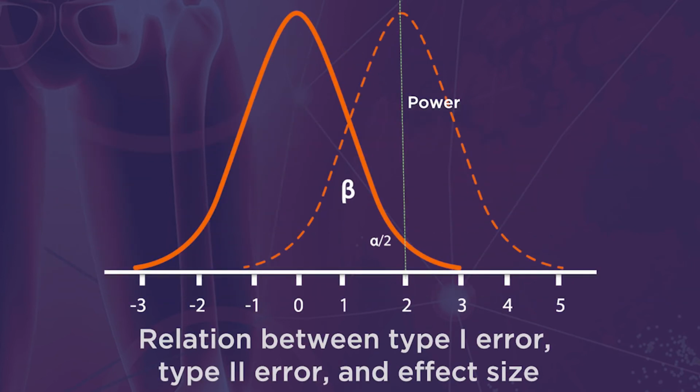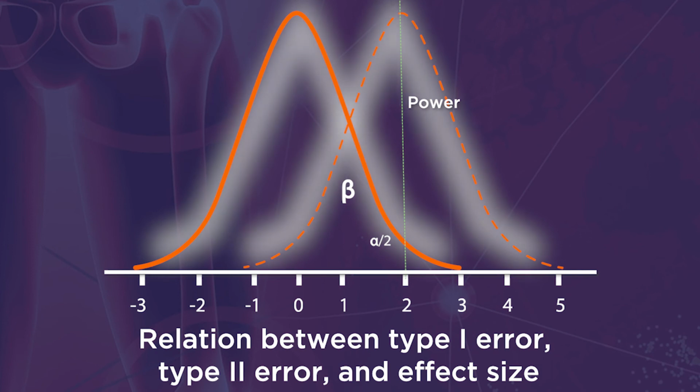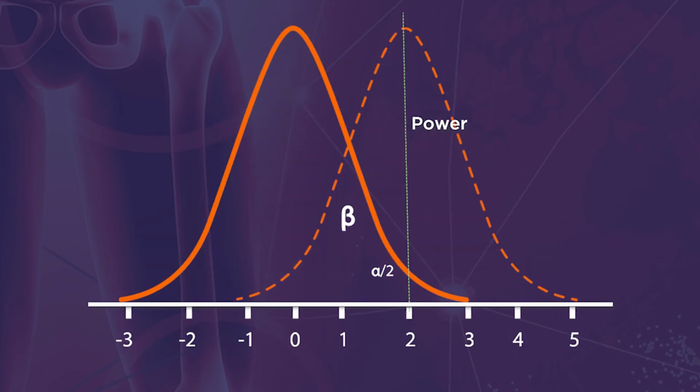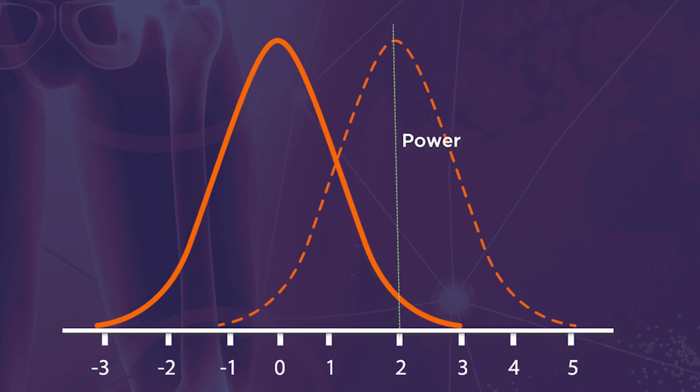In this figure, we can appreciate how type 1, type 2 error, and effect size are related. A study is conducted to evaluate femoral stem subsidence. The cohort includes elderly patients who underwent primary cementless total hip arthroplasty. The two curves represent the distribution of the difference in mean stem subsidence under the null and alternative hypothesis. If the mean subsidence in males is truly greater than the females by 2 millimeters, and there is adequate power to detect the difference of this size, the null hypothesis is rejected.